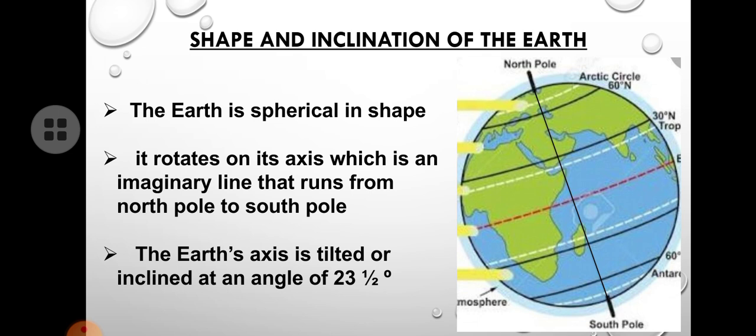Moreover, our earth is not rotating in a straight manner, it rotates only in a slanting manner. Look at the picture, it is not straight, isn't it? The North Pole and South Pole, the line is not straight. It is slightly tilted, slanting. So the tilted angle of the earth is 23.5 degrees. It leans towards one side.